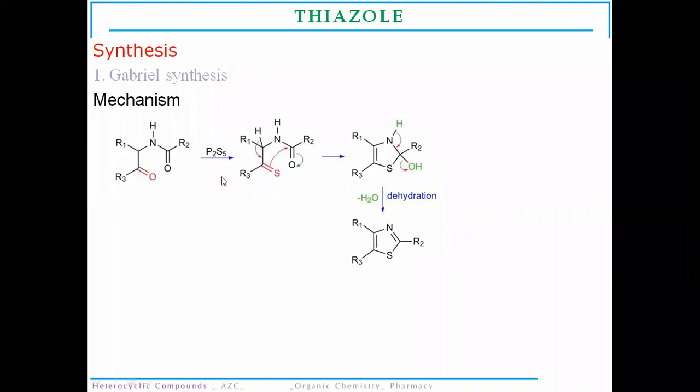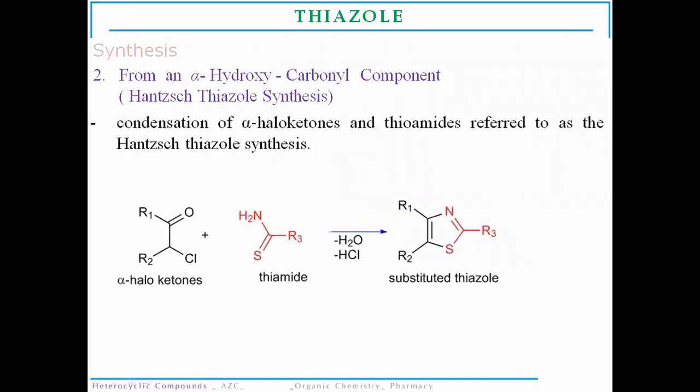We can use a mineral acid or phosphorus pentoxide for this particular formation. Firstly, there will be protonation and cyclic rearrangement of the electrons, so they form the cyclic adduct. And this adduct later undergoes dehydration to synthesize thiazole molecules.